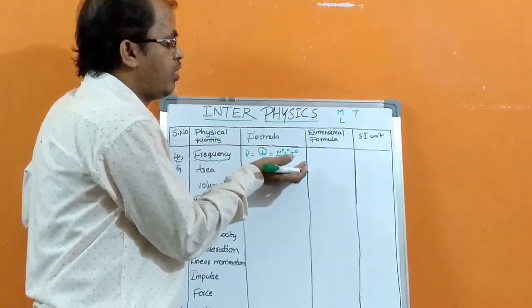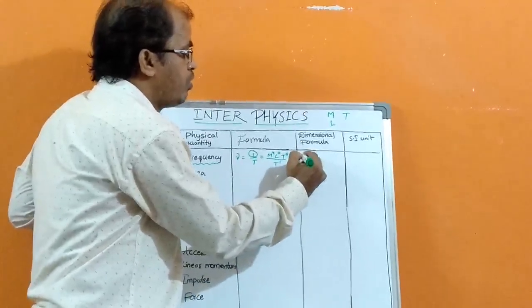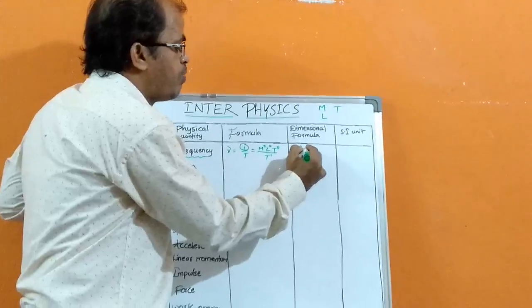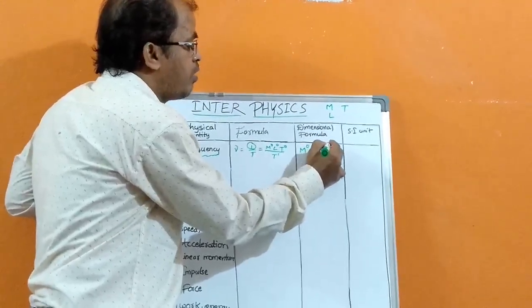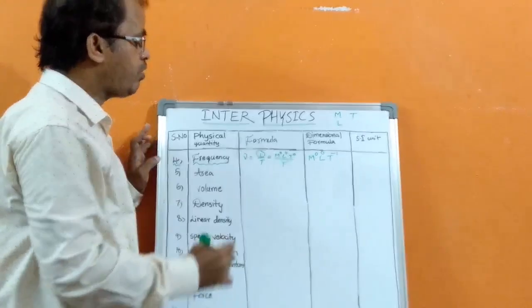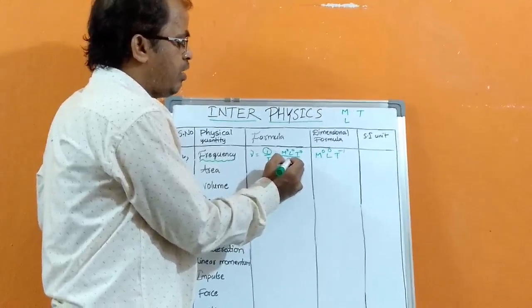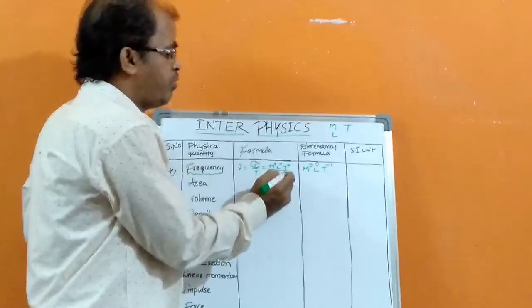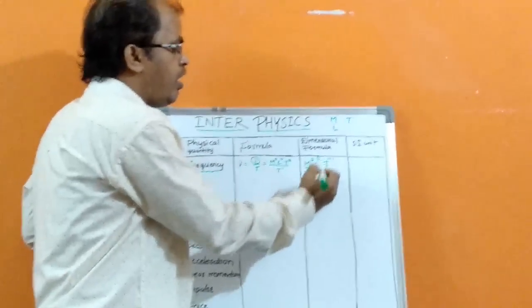It's in numerator side become T power minus 1. So we can write a dimensional formula M power 0, L power 0, T power minus 1. It means denominator T raised power 1, in numerator it becomes T power minus 1. It means there is no dimension for mass and length.